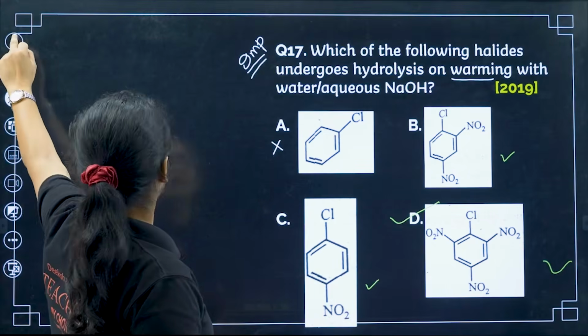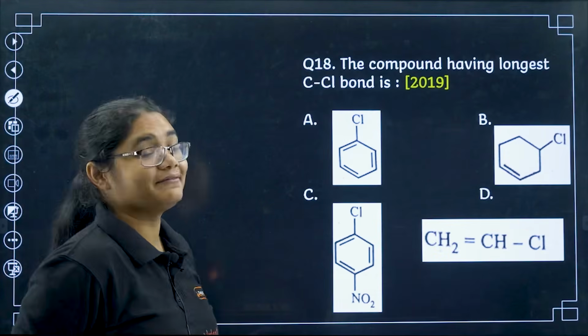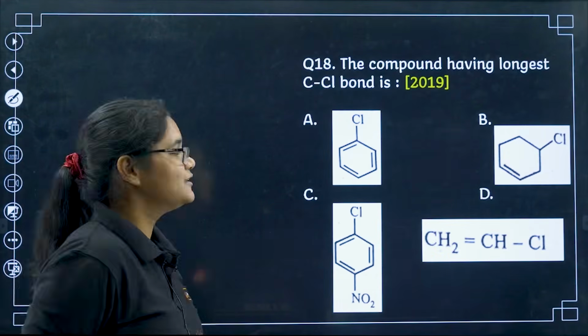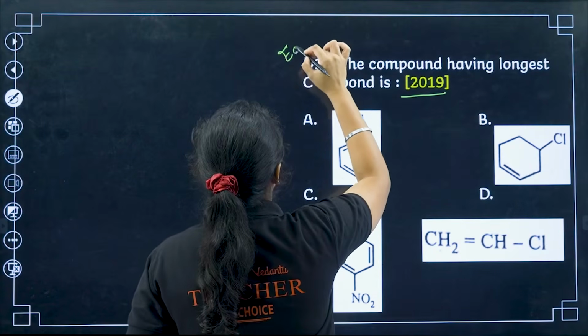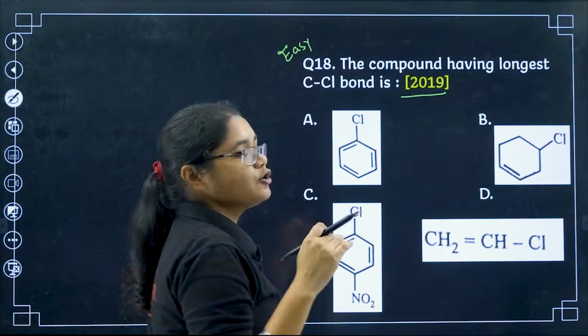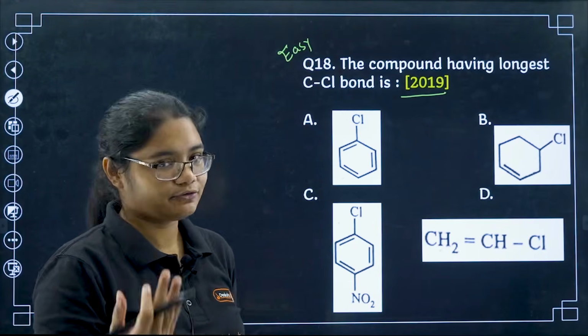Okay, moving to the 18th question here, the compound having the longest C-Cl bond. So this is a question from 2019. Again, I'll say this is also an easy question. Okay, longest C-Cl bond. So pause the video and try the answer.